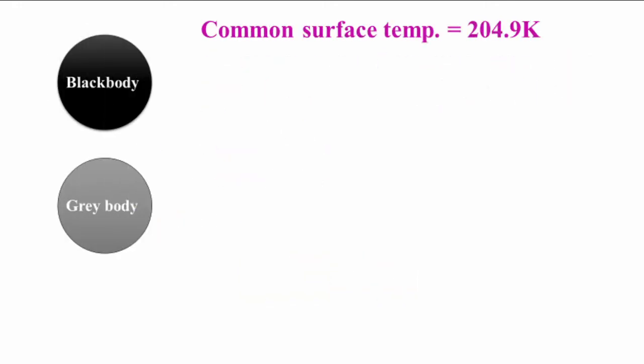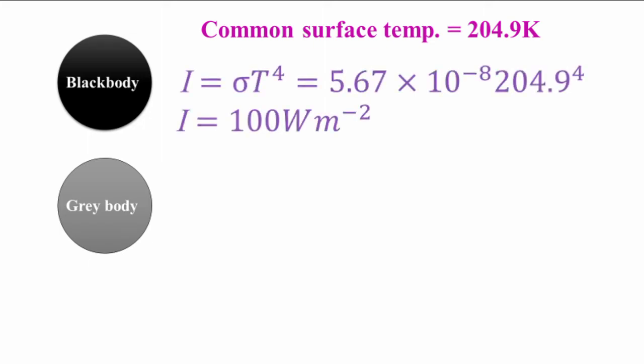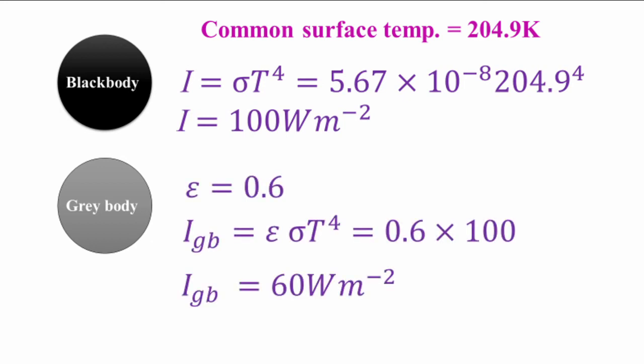So as an example, imagine that there are two bodies, a normal grey body and a black body, both at a temperature of 204.9 Kelvin. This means that the black body will have an intensity of 100 watts per meter square. But if the emissivity of the grey body is 0.6, then the intensity of radiation emitted by the grey body will be 0.6 times the radiation intensity of the black body, which is 60 watts per meter square.